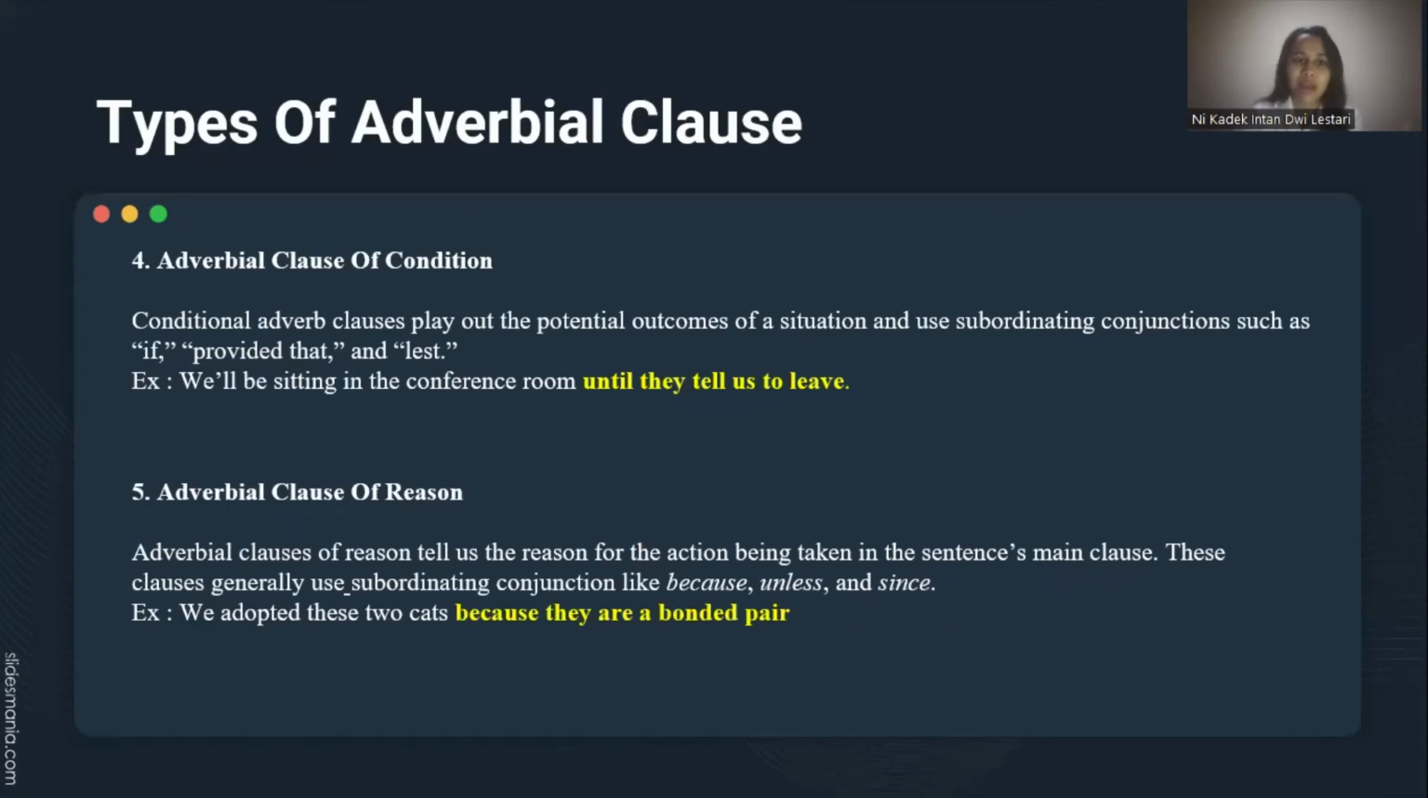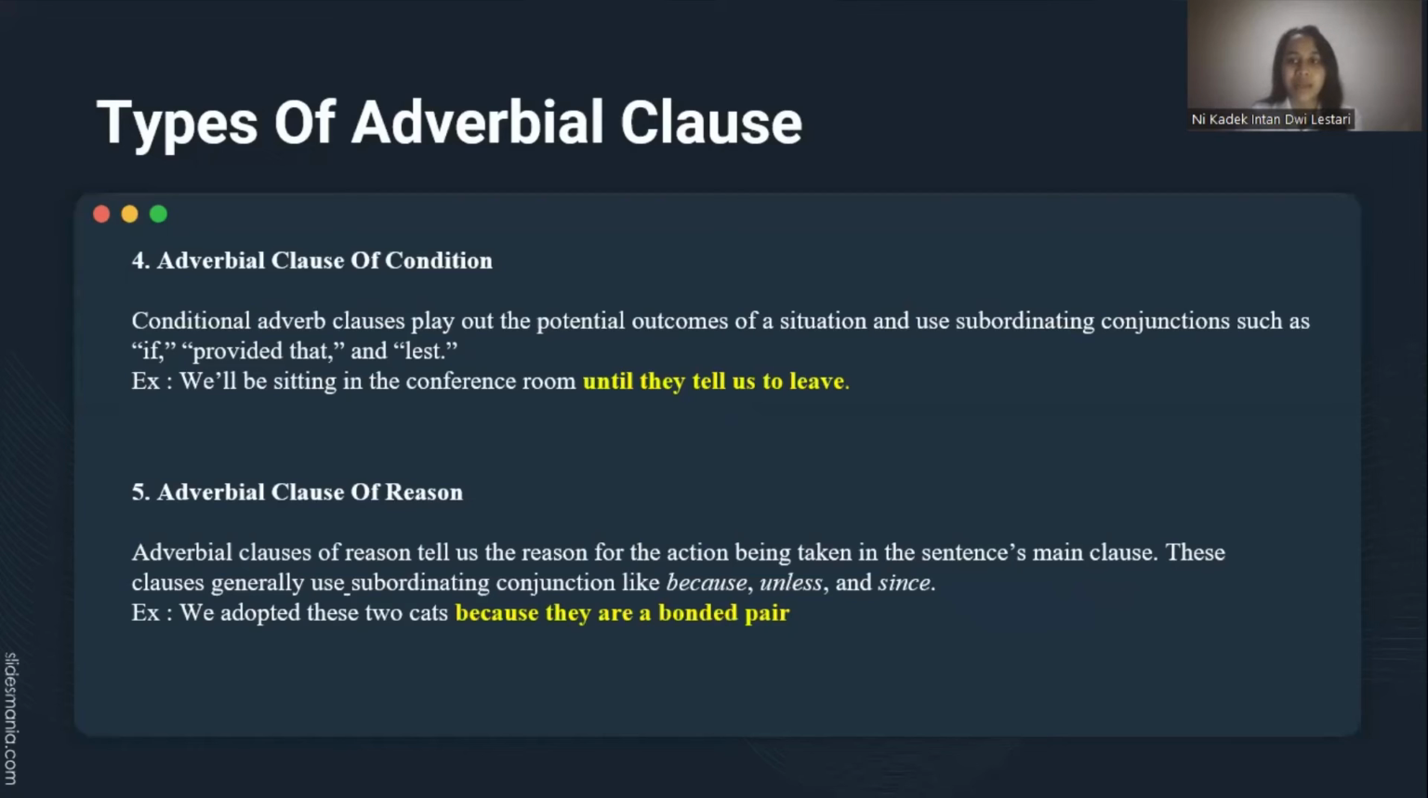Number 4, adverbial clause of condition. Conditional adverb clauses play out the potential outcome of a situation and use subordinating conjunctions such as if, provided that, unless. For example, we will be sitting in the conference room until they tell us to leave.